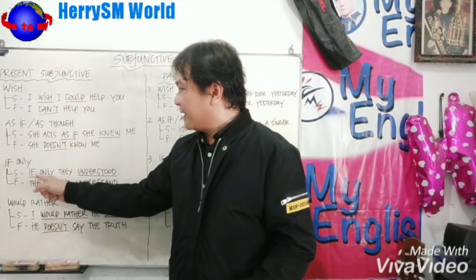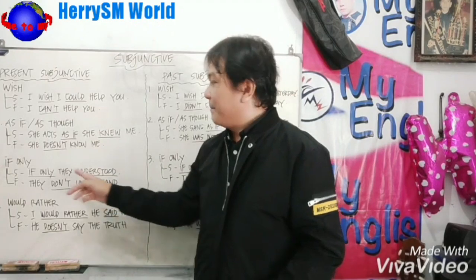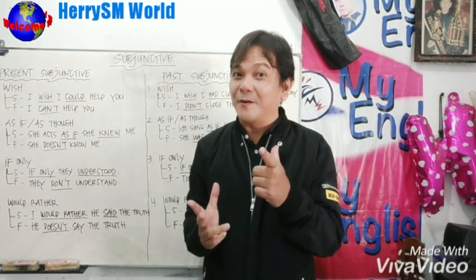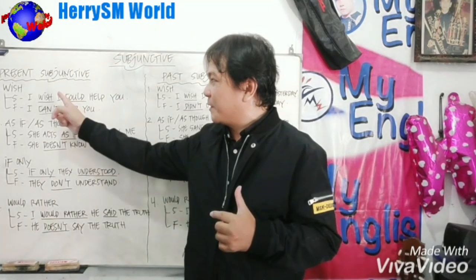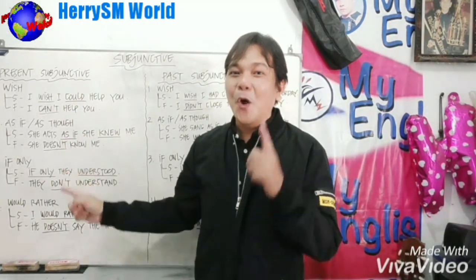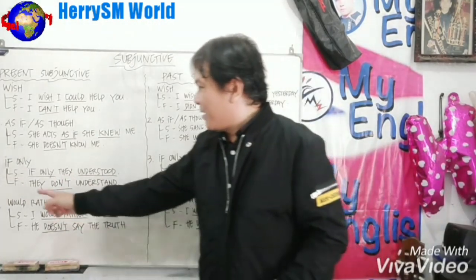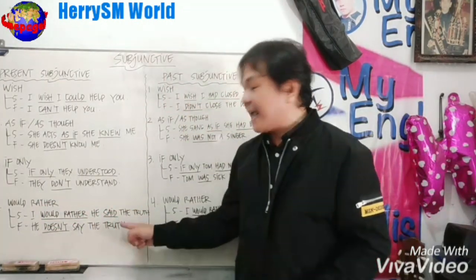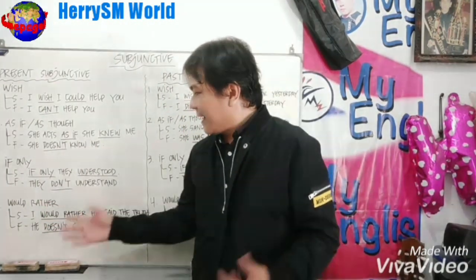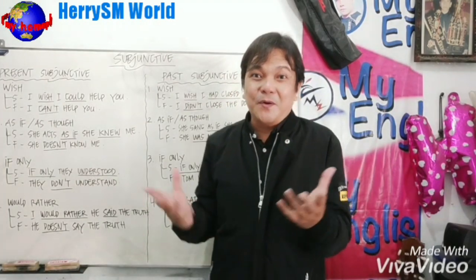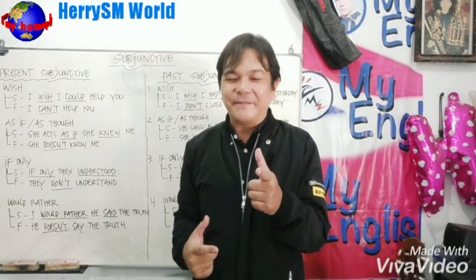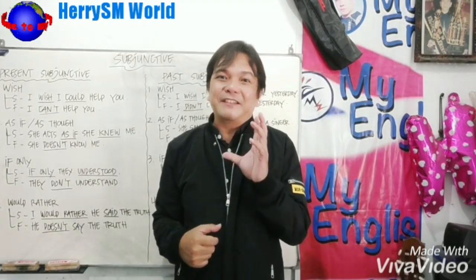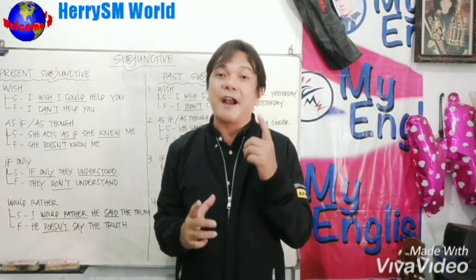Well, and the third is if only. The subjunctive form is: if only they understood. Means that they don't understand. So this is the contrary, of course, as I told you before in the first and the second example. Got it? Well, now go on to the last, would rather. The subjunctive is: I would rather he said the truth. Means that he doesn't say the truth. So it's also the same. This is the contrary. Well, ladies and gentlemen, this is the example of the present subjunctive, as you know that the subjunctive is about unreality.